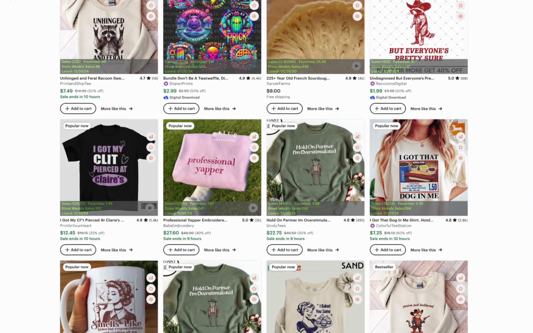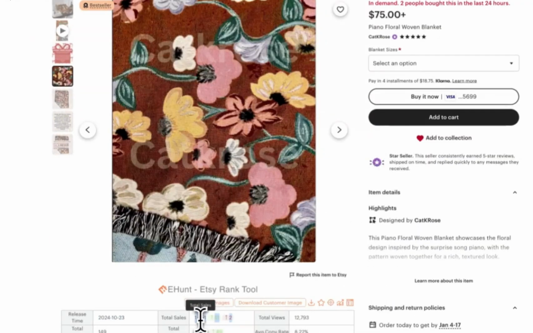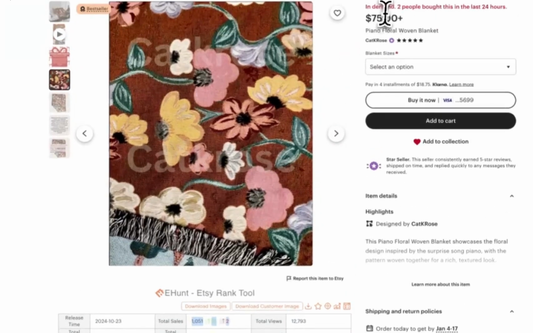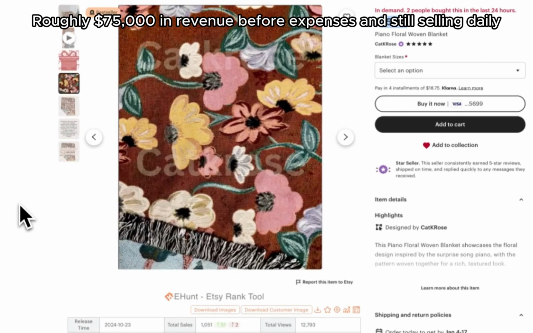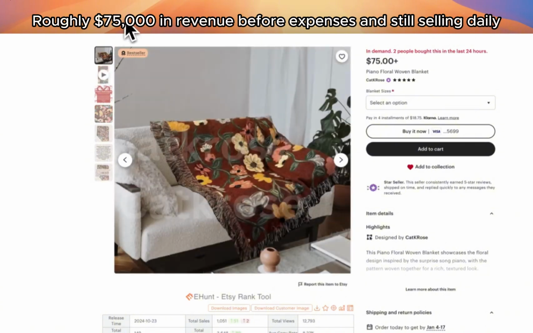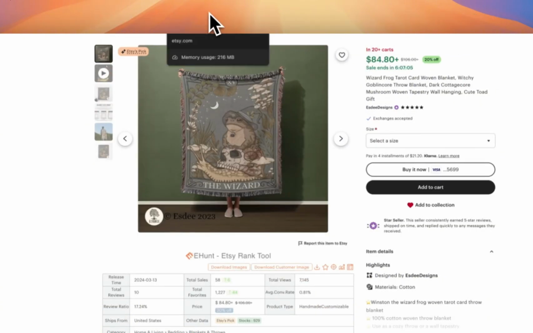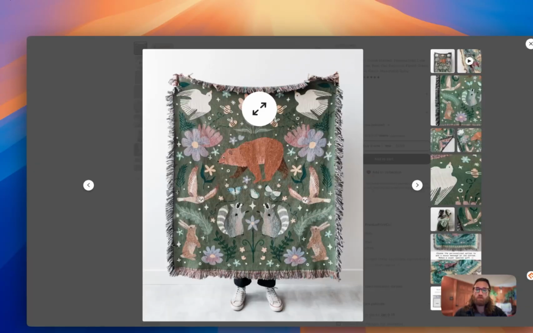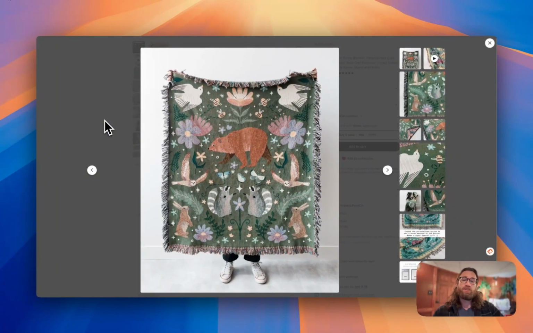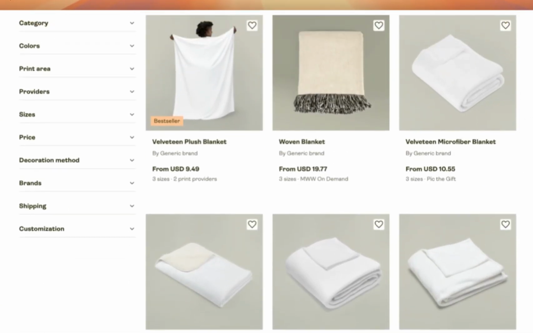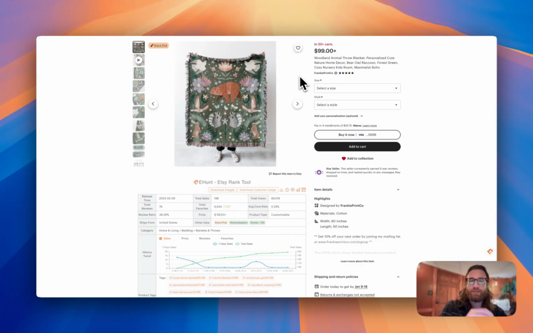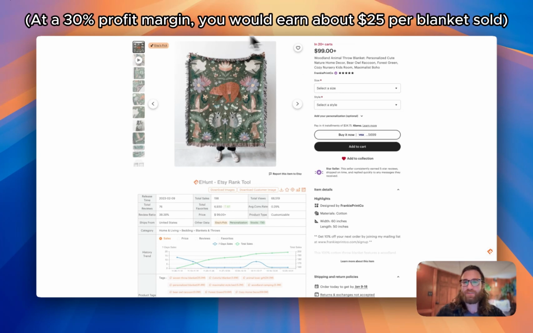one was listed 2 months ago on a blanket and it already has 1,000 sales at $75 per sale. That's about $75,000 in revenue. I'm going to teach you how you can actually recreate winning designs like this, and you never have to actually touch the blanket. You never have to actually create this blanket. You're going to rely on suppliers that are going to produce this at a significant discount for you, ship it directly to your customer, and then you get to keep the difference.